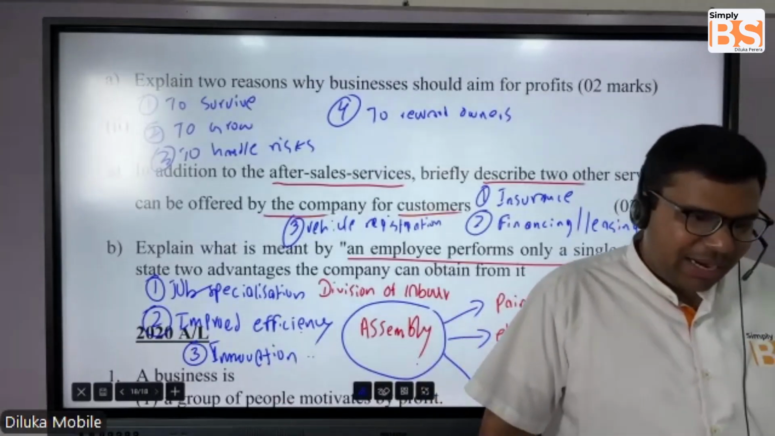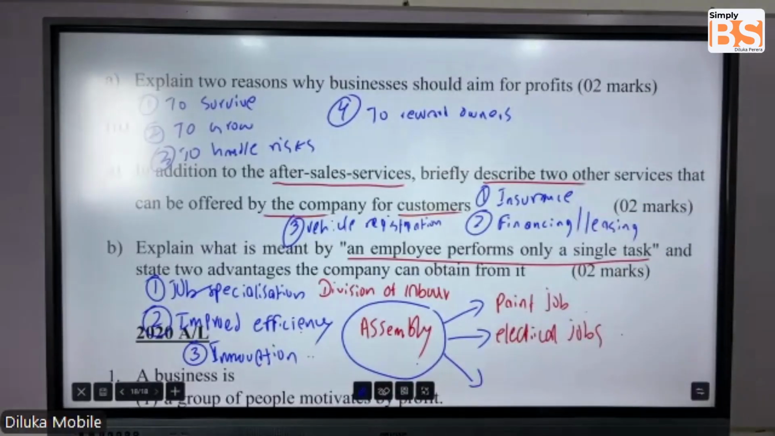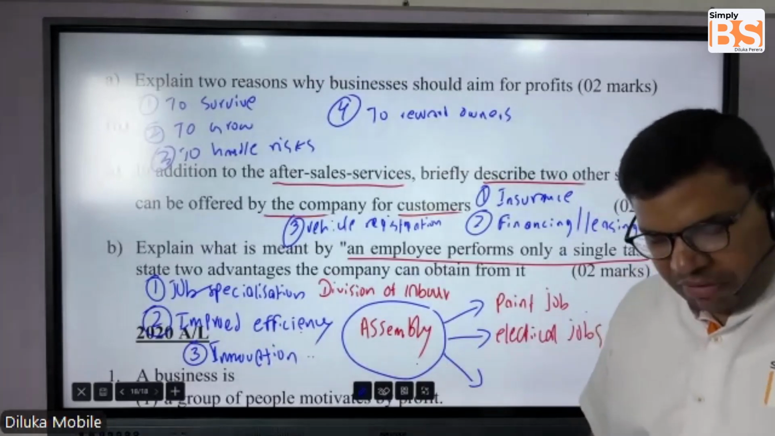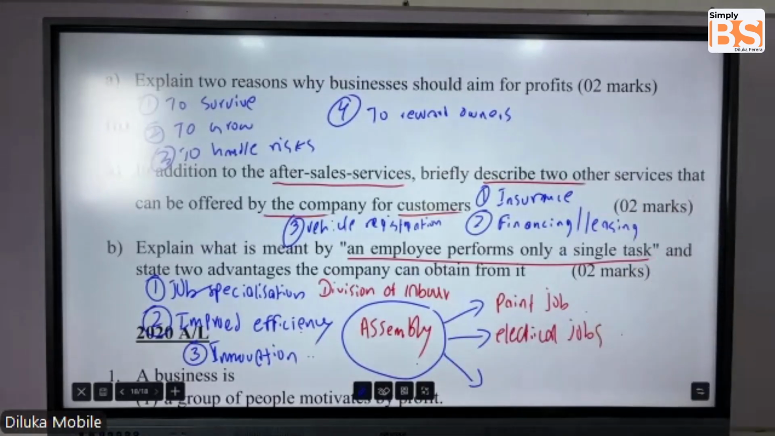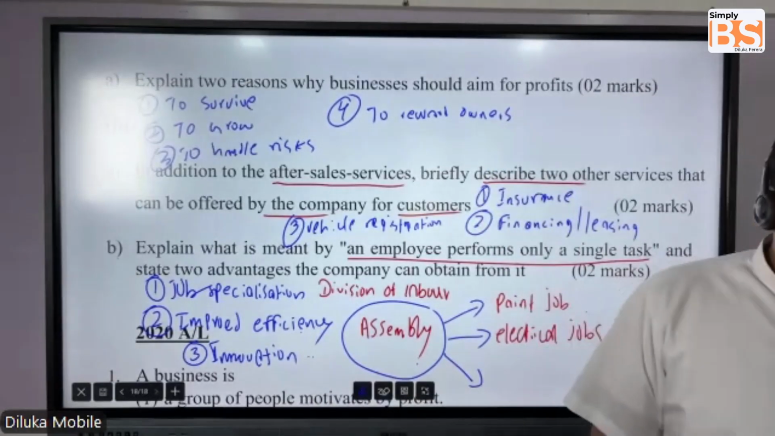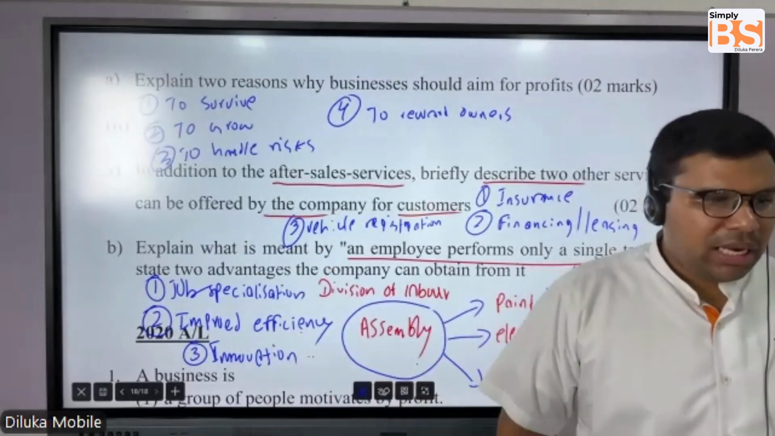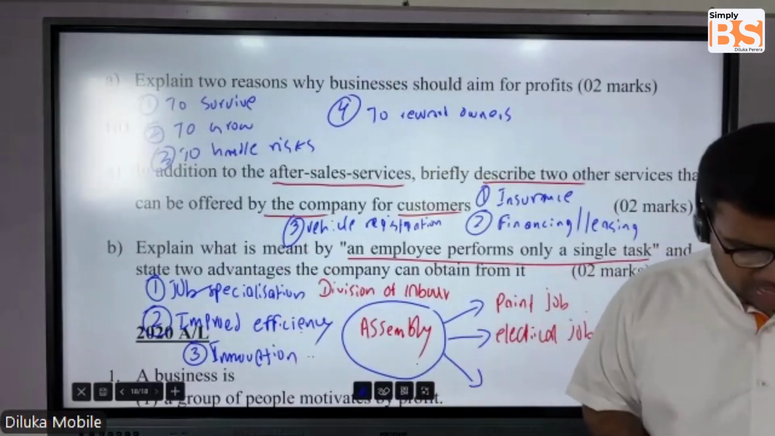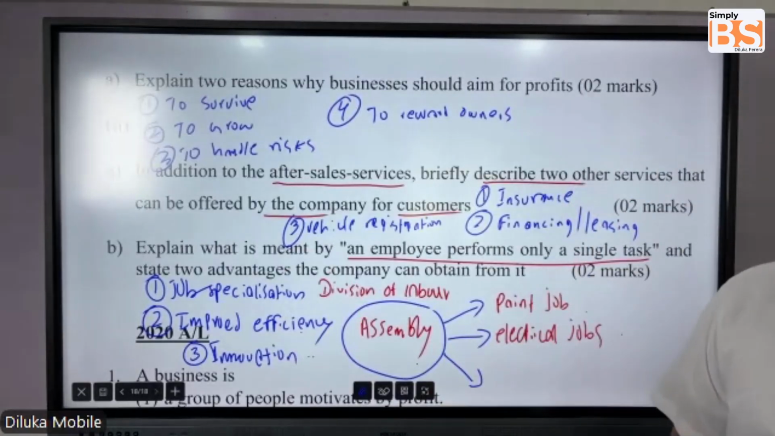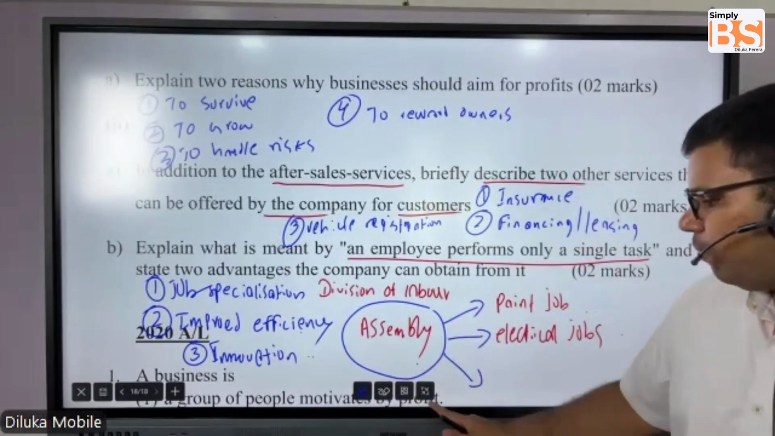So students, these are a few of the advantages that you can obtain through division of labor. Another answer you can write: increase in the quality of the product. If all these things are happening, it will increase the quality of the product. Okay, good.